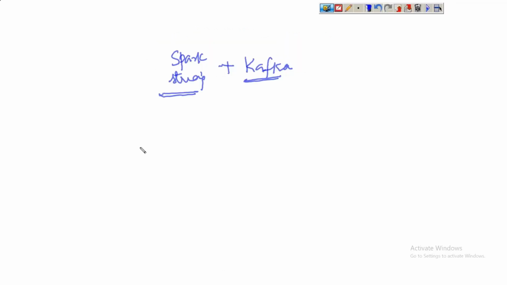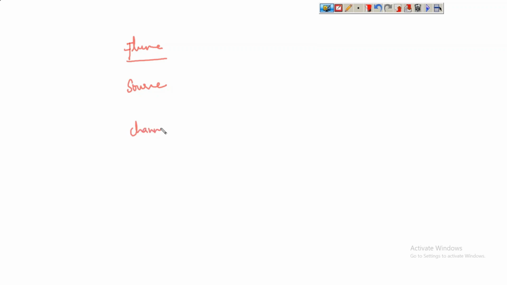There's a difference between Flume and Kafka and Spark Streaming. Let us try to understand what is the difference between them. So we know about Flume. It has something called a source, channel, and sink.